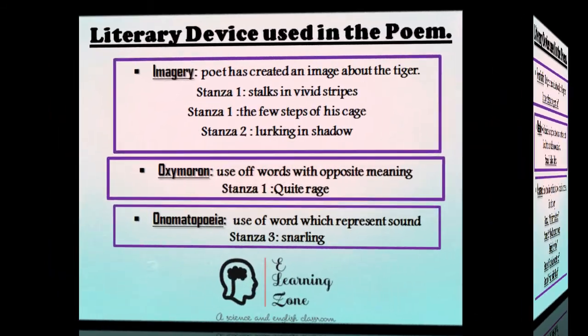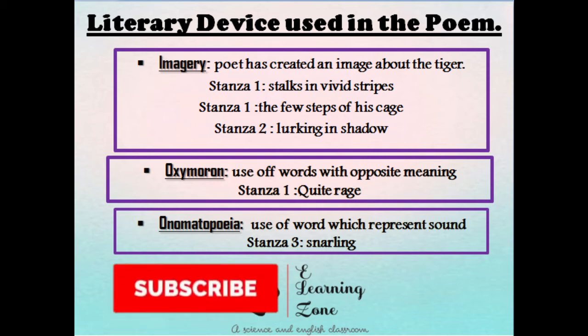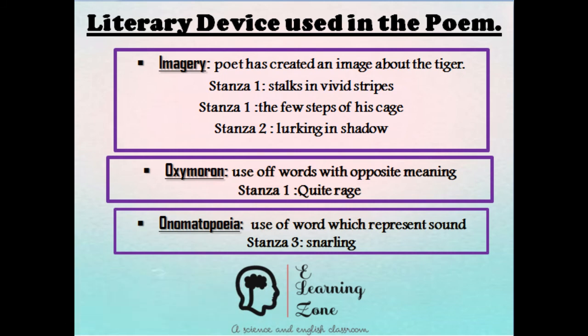Then imagery is used. The poet has created an image of the tiger here. When we are reading the poem, we can see as if the tiger is there in front of our eyes. In stanza 1, it is like stalks in vivid stripe. We can imagine that the tiger is walking there with a very beautiful cover, with very beautiful fur. The few steps of his cage and the lurking in shadow. So here we can imagine the tiger doing so.